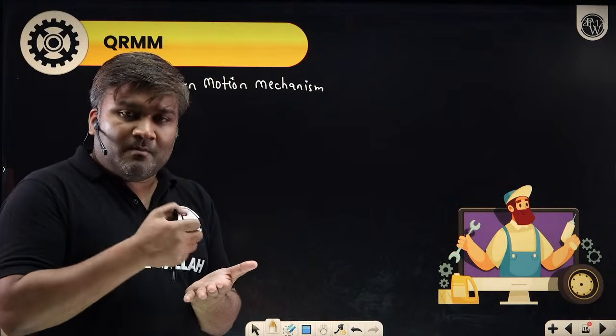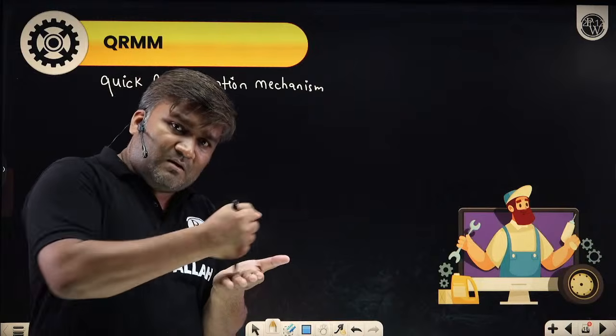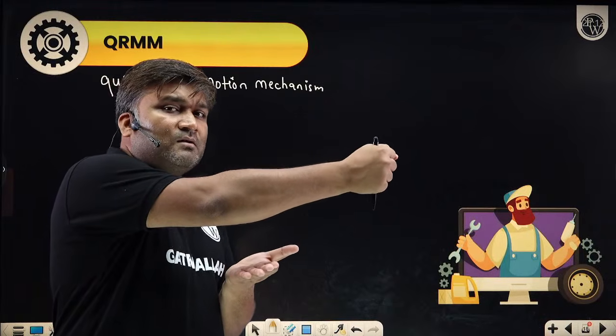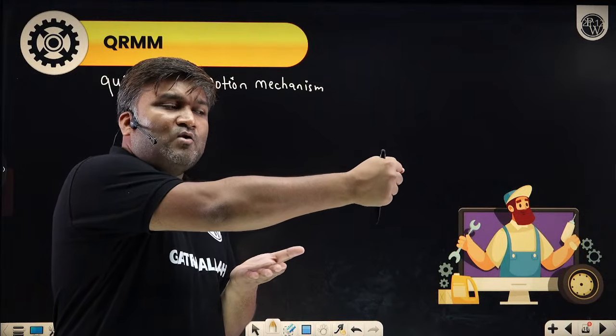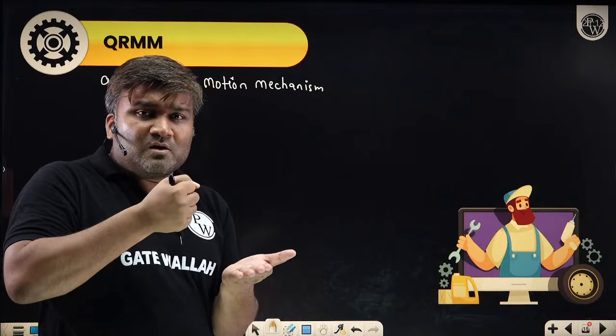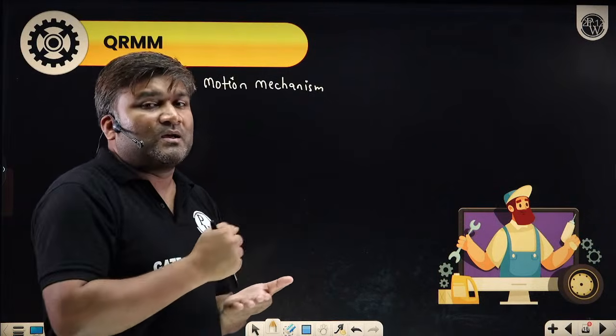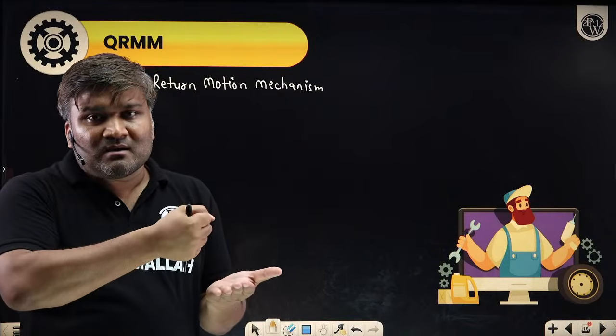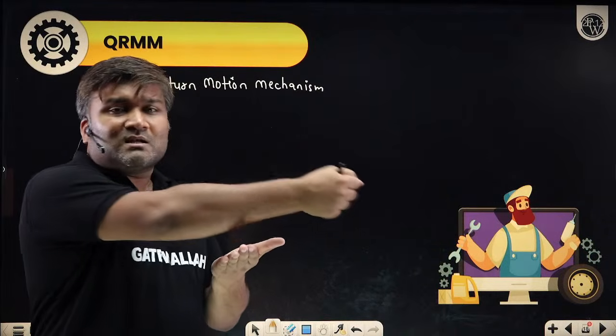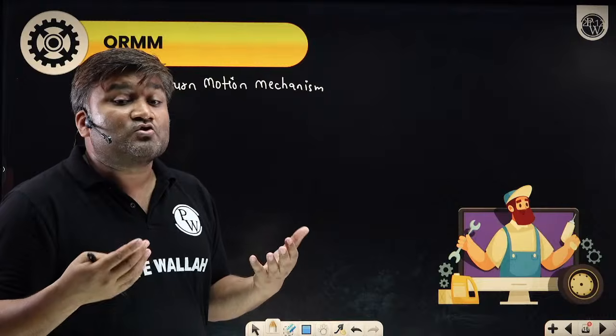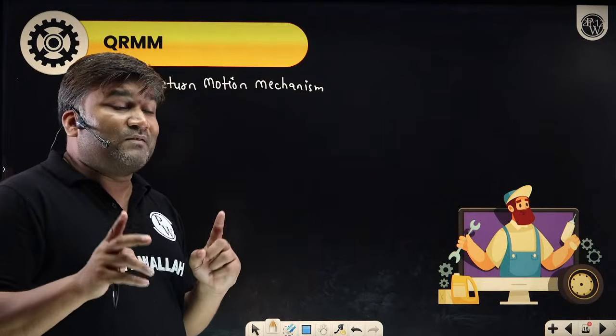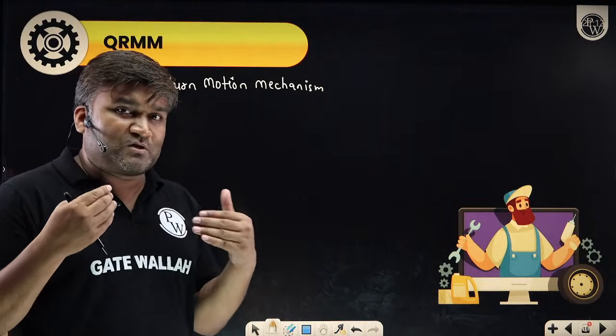But once your cutter is moving in this direction, it is cutting. Now cutting is done. Now your cutter is just coming back so that the next cutting stroke can be performed. When it is coming back, I want this return stroke to be a little fast so that my productivity can be increased. To increase productivity, I want my processes fast.